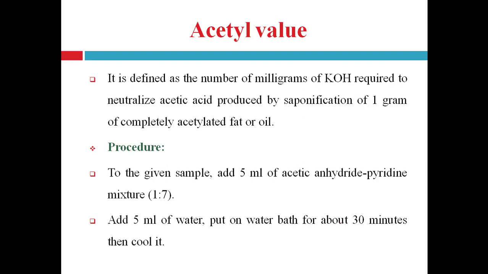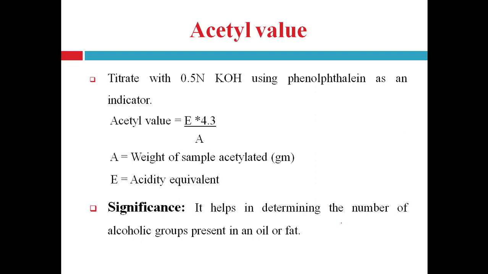Procedure: to the given sample of fat or oil, add 5 ml of acetic anhydride pyridine mixture in a 1:7 ratio. Then add 5 ml of water and put on a water bath for 30 minutes. Then cool it, and titrate with 0.5 normal KOH using phenolphthalein as an indicator.